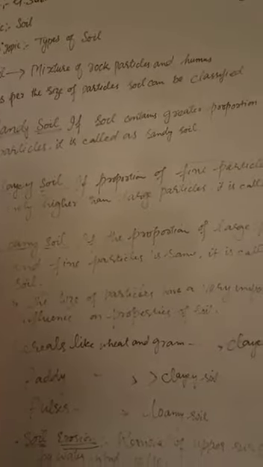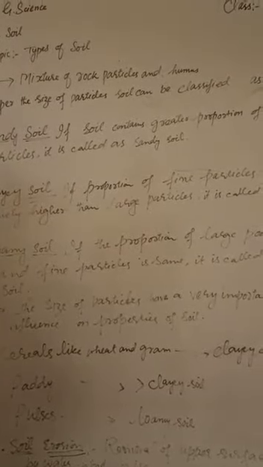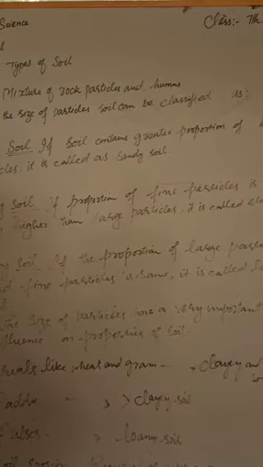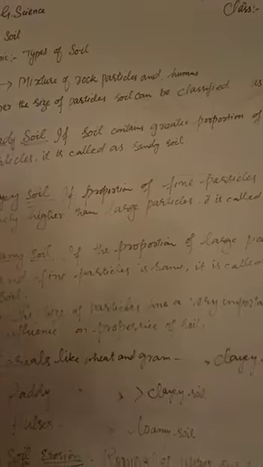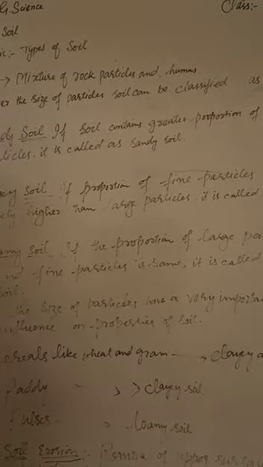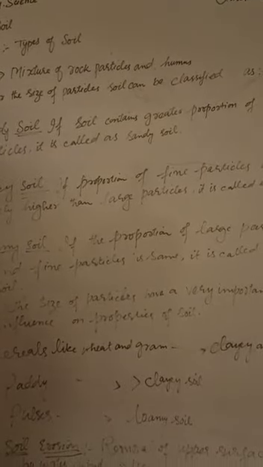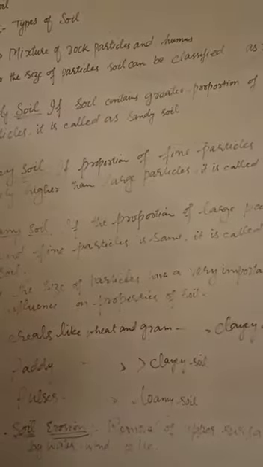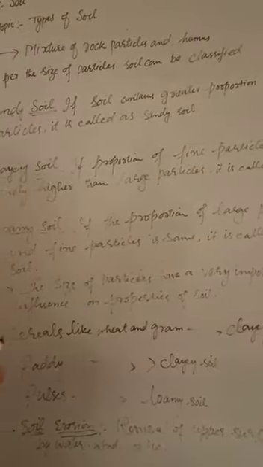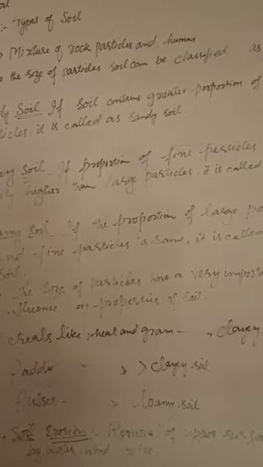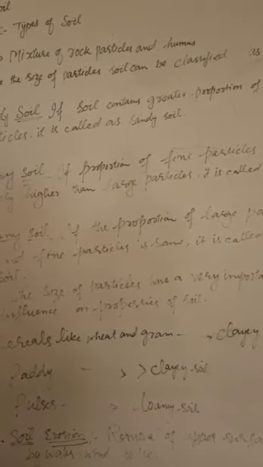For example, for growing cereals like wheat and gram, we need clay soil and loamy soil. For growing paddy, we need clay soil. And similarly, for growing pulses, we need loamy soil. That's why I told you that the size of these particles has a great influence on the properties of soil, and similarly a great effect on the types of vegetation. So dear students, we studied about the types of soil.